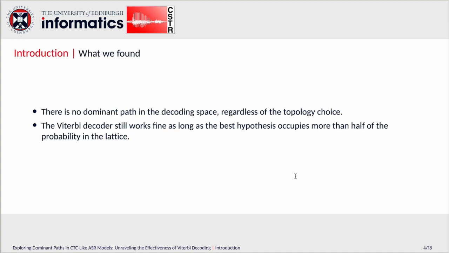To briefly let you know about what we found, just in case you are not patient enough to watch the whole video, we found that there's no dominant path in the decoding space, regardless of the topology choice. Besides, the Viterbi decoder remains reliable as long as the best hypothesis occupies more than half of the probability in the lattice. If you're interested in how we found this, just keep watching.